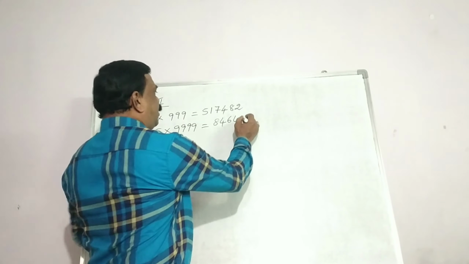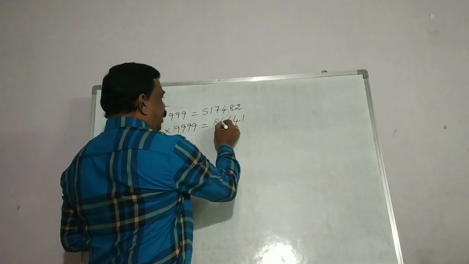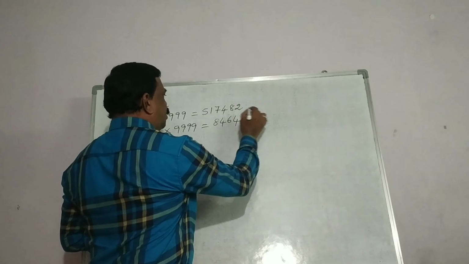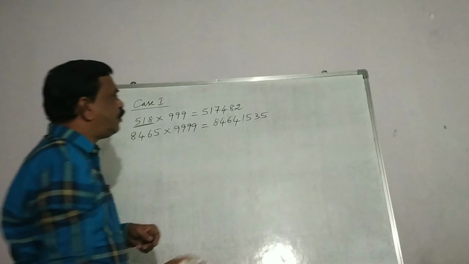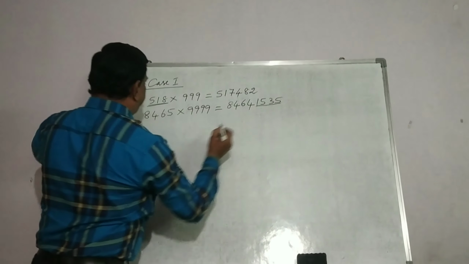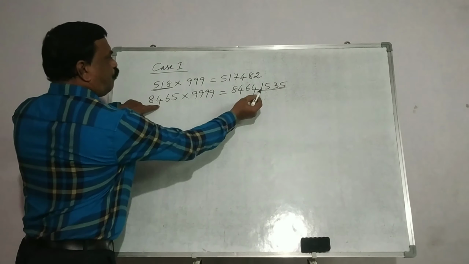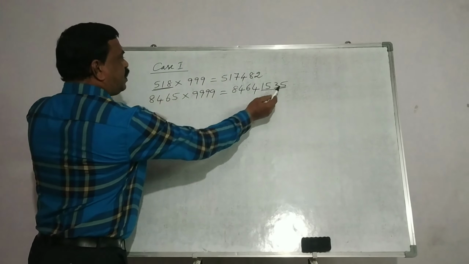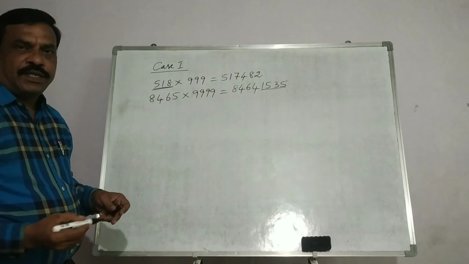So complement of 8 for 9 is 1. Here 9 minus 4 is 5. 9 minus 6 is 3. 9 minus 4 is 5. So that is our answer. See, 9 minus 8 is 1. 9 minus 4 is 5. And 9 minus 6 is 3. 10 minus 5 is 5. So that is our answer.